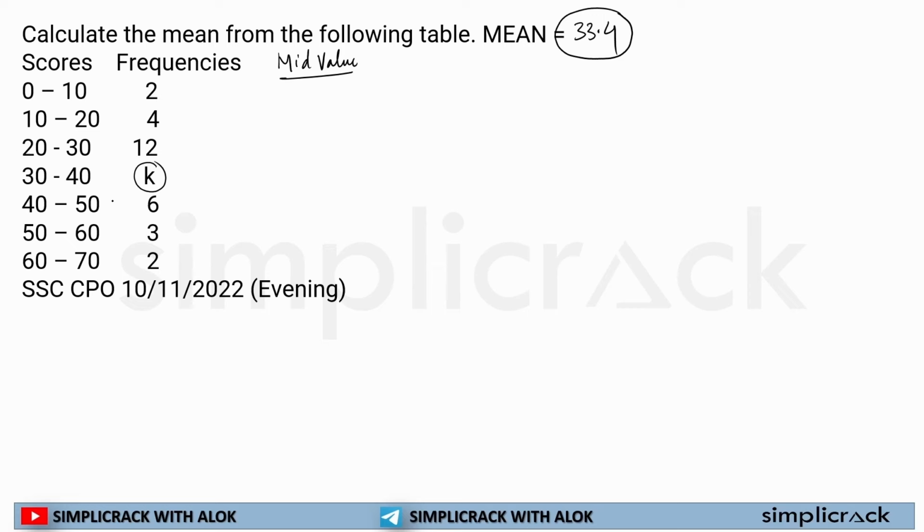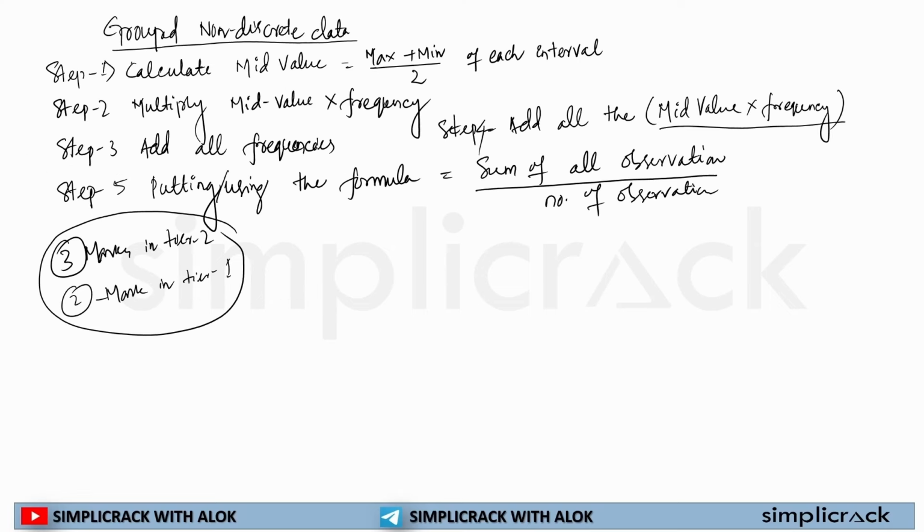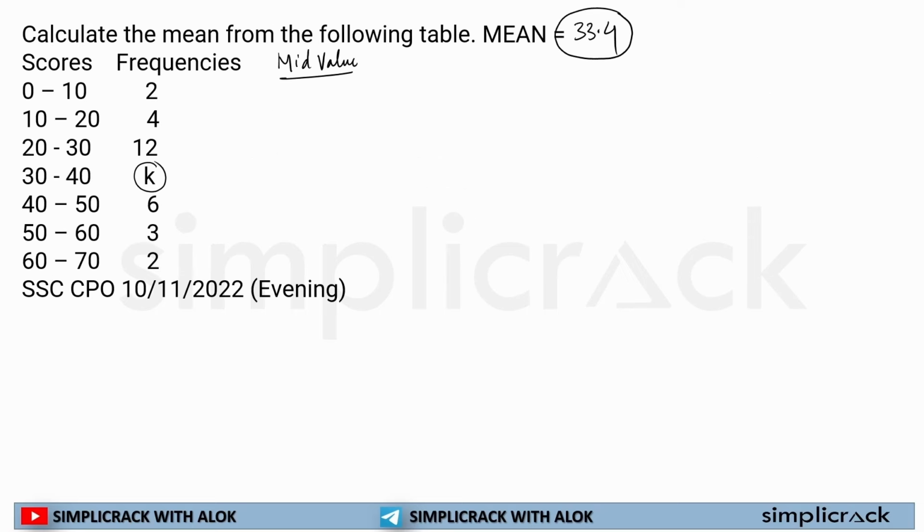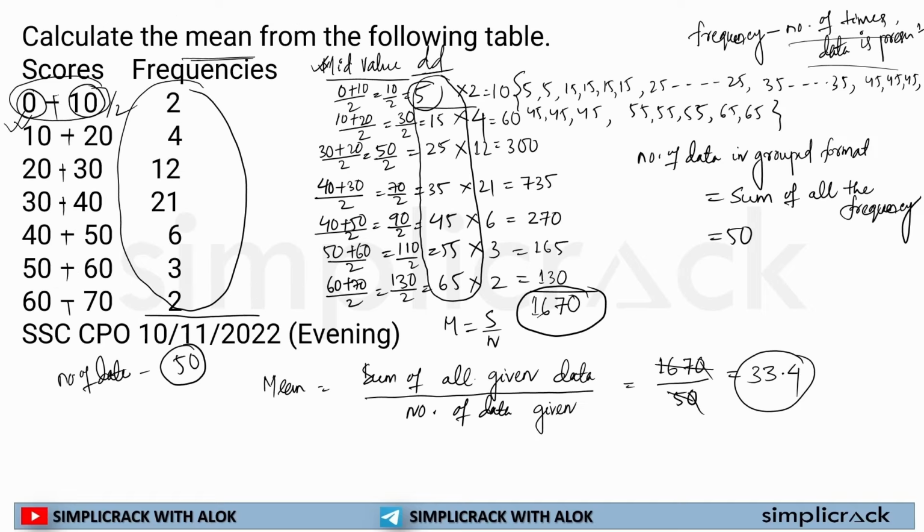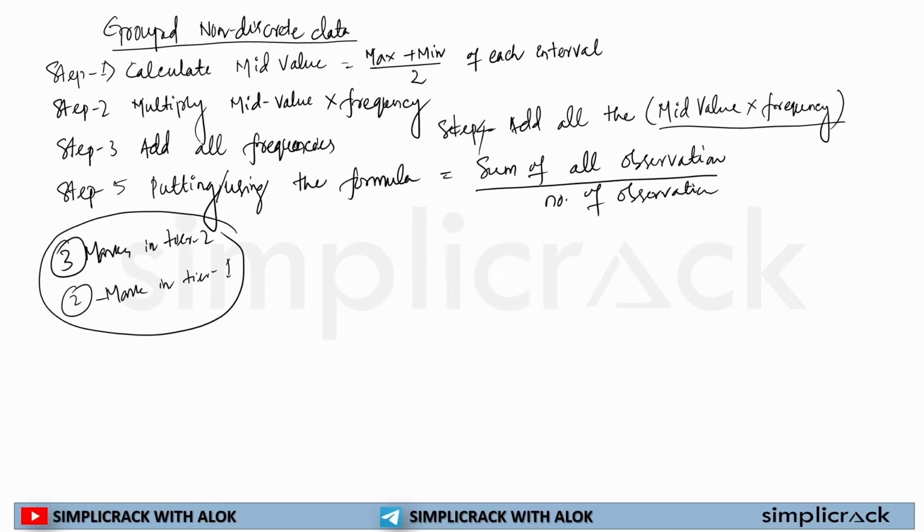We'll always stick to the basics. What is the basic? In grouped data or non-discrete data, we will calculate the mid value, then multiply mid value by frequency, then add all the frequencies, then add all the mid value times frequency data. So now for 0 to 10, the mid value is 5, because this is the same question we'll be solving next, just we're missing out this particular thing.